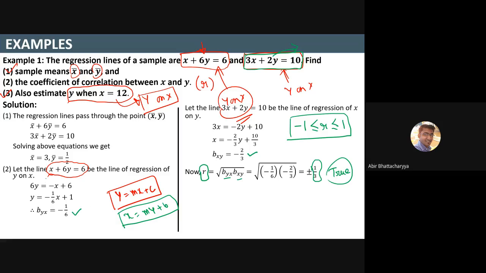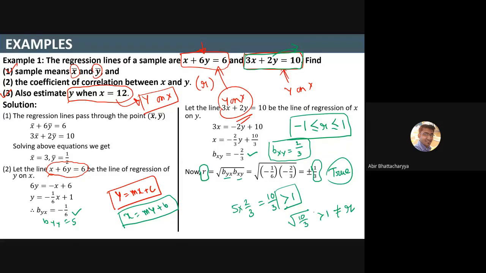Suppose in some case, after solving these equations, I get byx equals 5 and bxy equals, let's say, 2 by 3. If I multiply these two, 5 times 2 by 3, I get 10 by 3. Now 10 by 3 is greater than 1, that is 3 point something. If I take the square root of 10 by 3, it is still greater than 1, which is not possible as the value of r, because it is greater than 1.